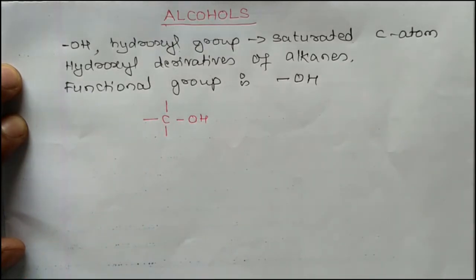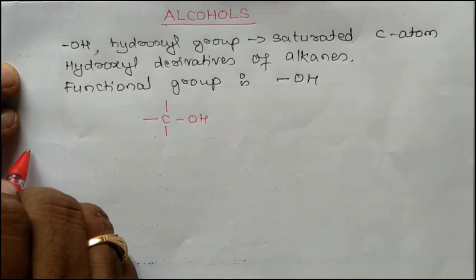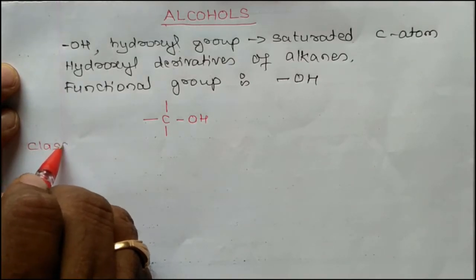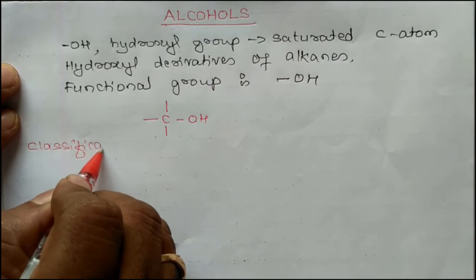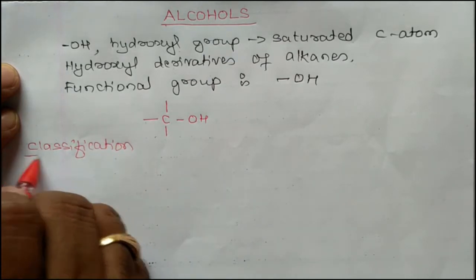Now let us see the classification part. Classification of alcohols.